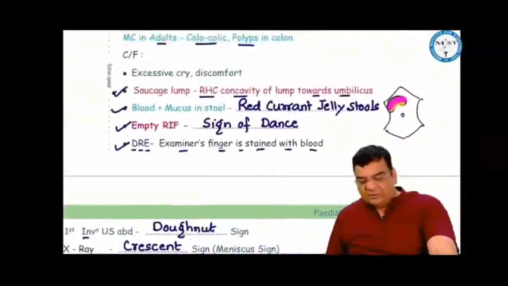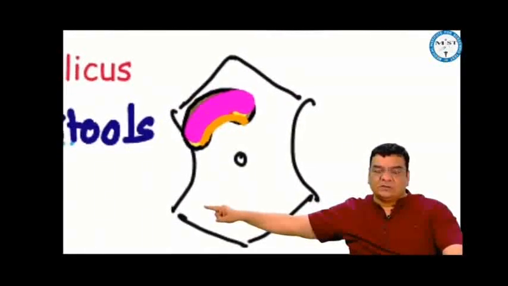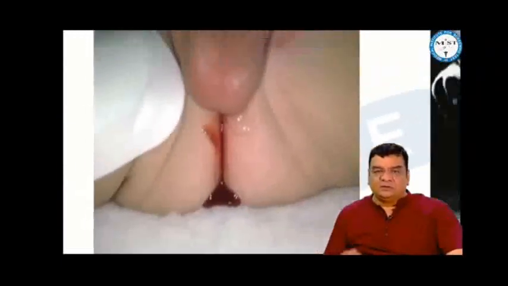When we clinically examine these babies, there is emptiness in the right iliac fossa, a strange feeling of emptiness in the right iliac fossa. This is the sign of Dance. When we put our finger into the rectum of this baby, the examiner's finger is stained with blood. These are important clues for intussusception.